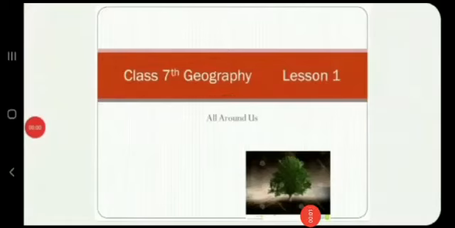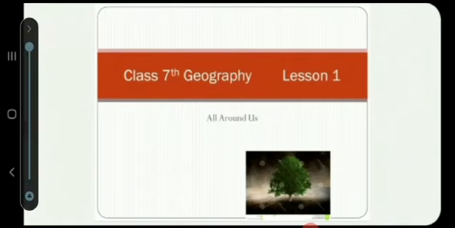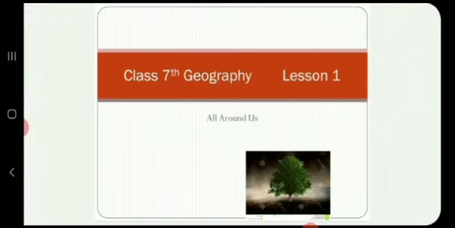Hello students. As you know, we have a surrounding in which we all live. All the conditions that surround us affect our living. And these conditions or surroundings are called our environment. So today our topic is our first chapter in geography, All Around Us.